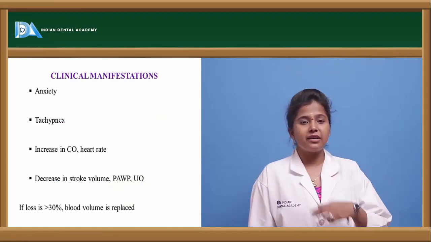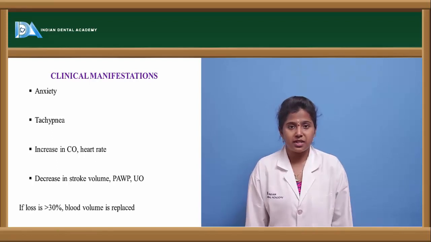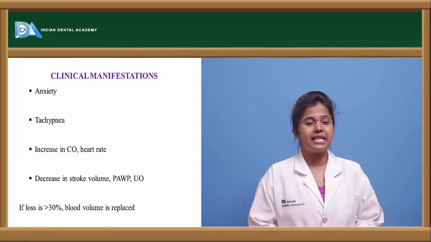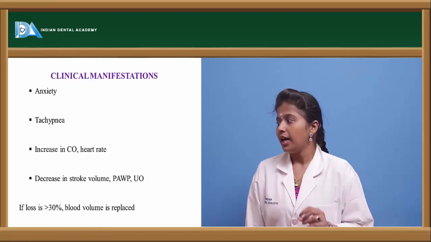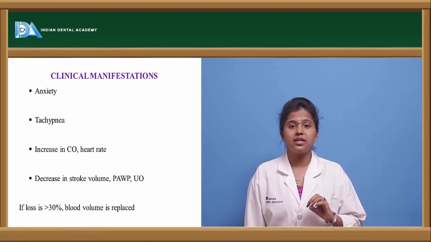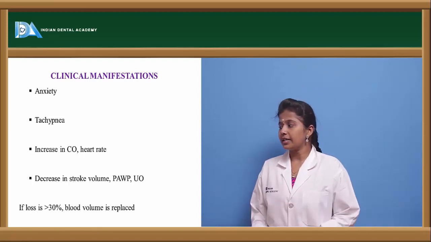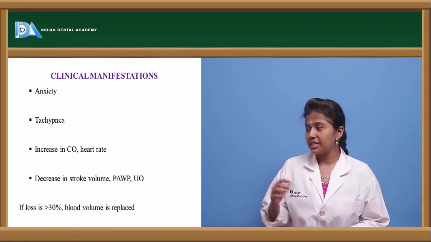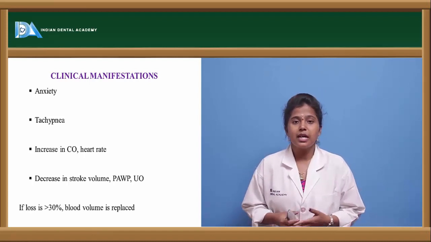Let us see the clinical manifestations. If a person has hypovolemic shock, what happens to that person? He will always be in an anxious condition, and there will be difficulty in breathing. Apart from that there will be increased heart rate. The heart rate of the person will be high, and in that condition there will be decreased stroke volume, and if the stroke volume is decreased, then the blood volume is decreased.